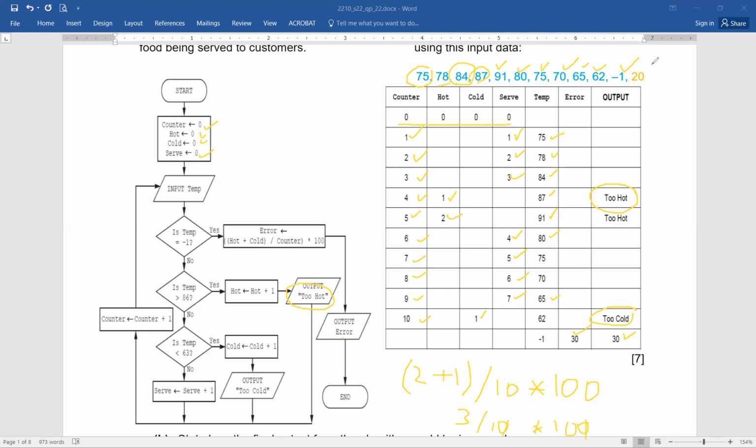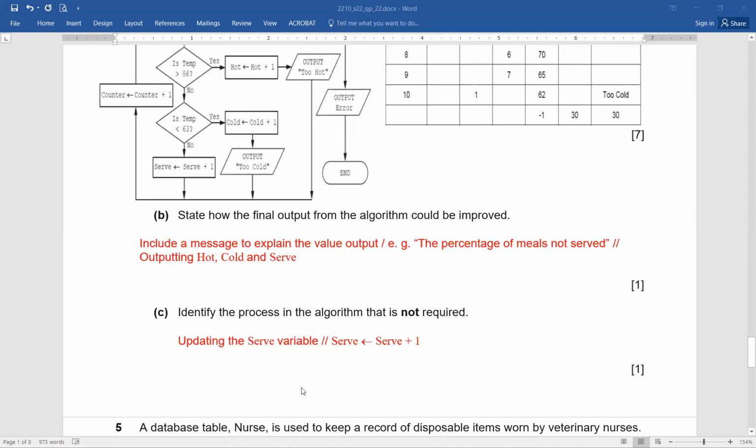By the way, what about this 20? Will you take this 20 at all? No, not at all. They have given you this just to trick you, so that maybe some of the students will think that this 20 has to be worked upon as well. So please remember, the value of 20 will not be input at all because the program will end when -1 is input. Are you clear? Any questions? Easy now? Okay, that's wonderful. Great. Now let's move on to the other parts.